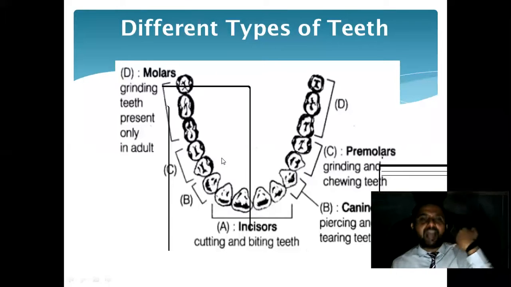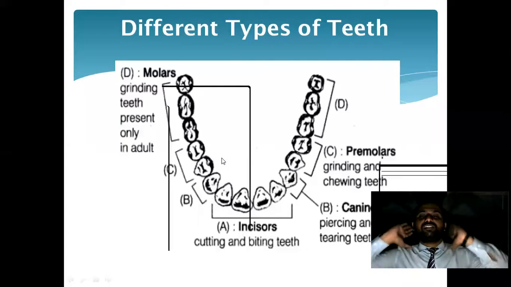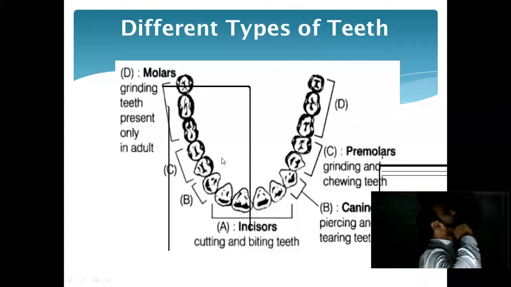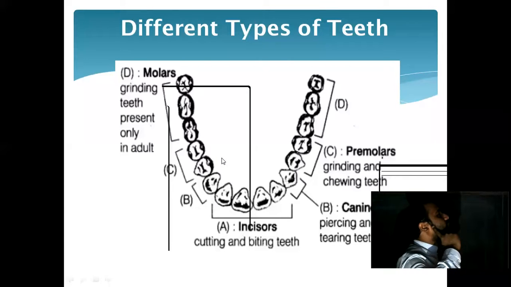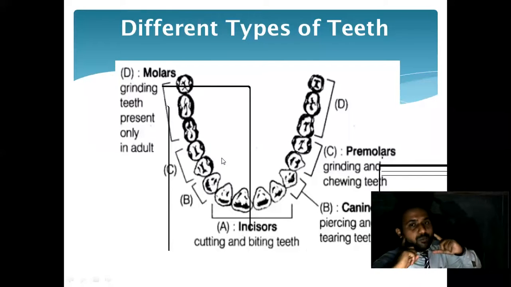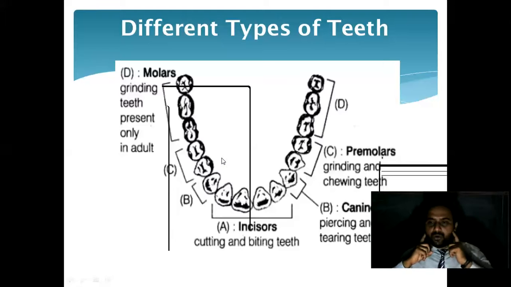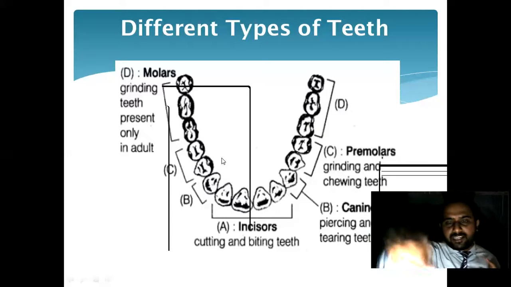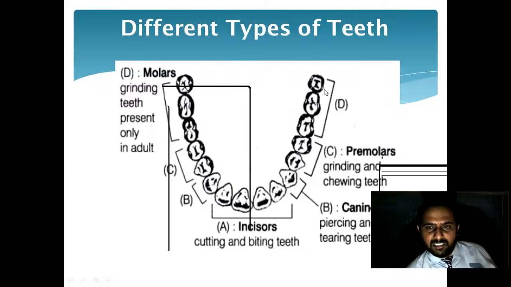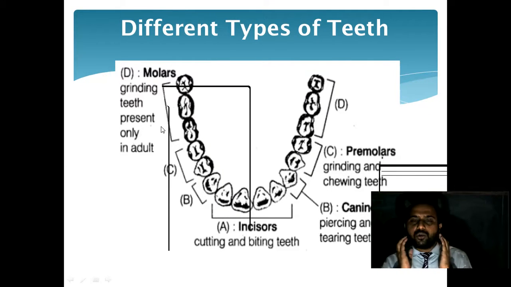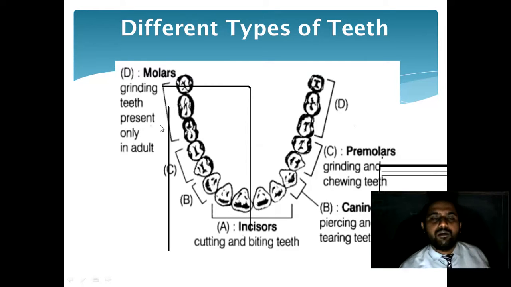We studied from back to front. So just keep in mind that whatever teeth are there, we have to revise it again. If you start from the back side, who will come first? It is the molar. How many molars are there? 3 molars from each side, 3 from here, 3 from here. Okay, I'm starting from the back side because it is easy to remember.